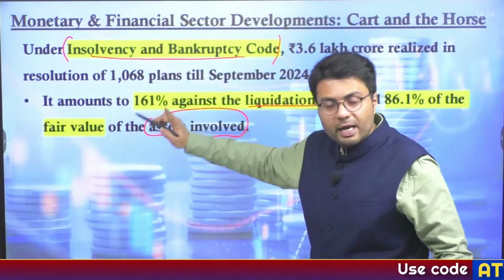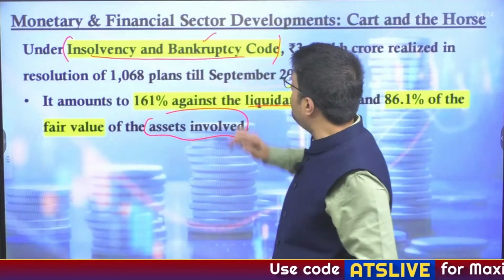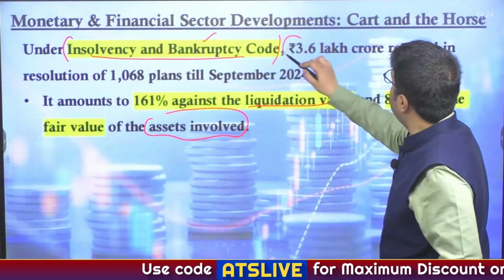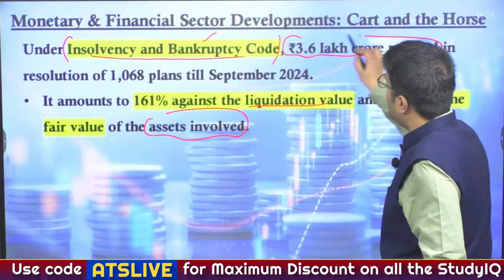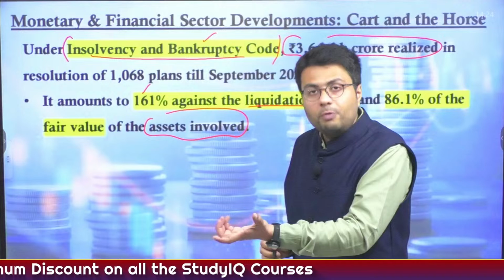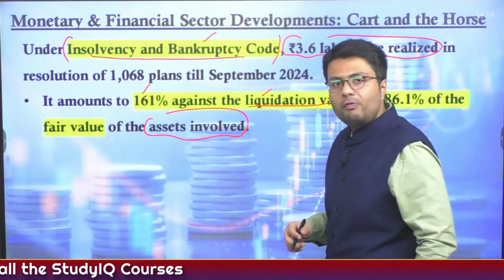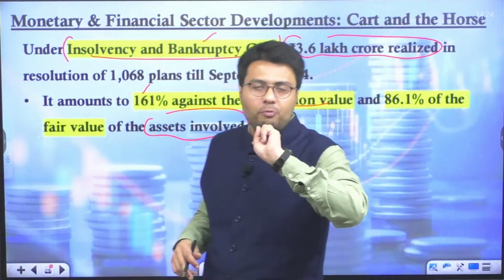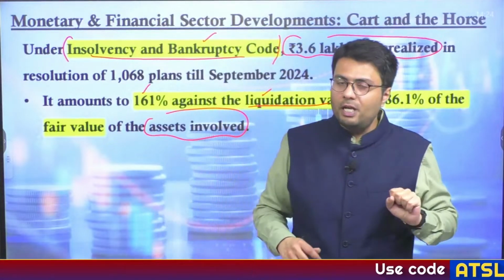Now, the economic survey highlights that the Insolvency and Bankruptcy Code has witnessed resolution of more than 3.6 lakh crore rupees, which is about 161% more than what banks had expected through the process of liquidation. Now, there are two types of processes involved in the Insolvency and Bankruptcy Code.